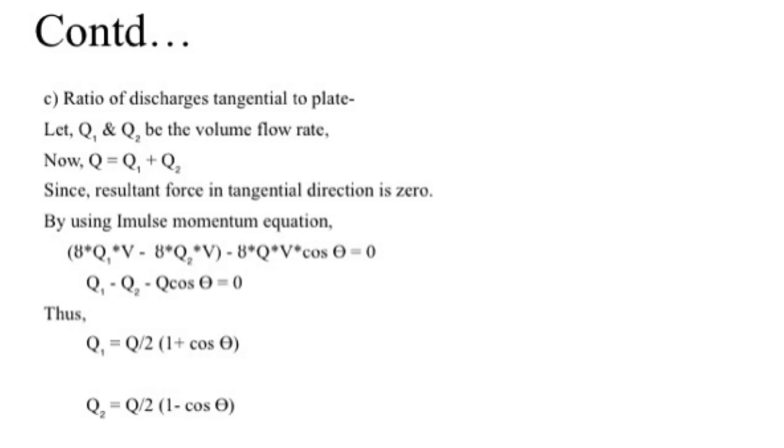Therefore you have to separate this equation into two terms, for Q1 and Q2 respectively. Q1 you will get as Q divided by 2 in the bracket 1 plus cos theta, and for Q2 discharge you will get Q divided by 2 in the bracket 1 minus cos theta. Thus all these factors you have to consider for a fixed plate when it is inclined at an angle theta with the jet.